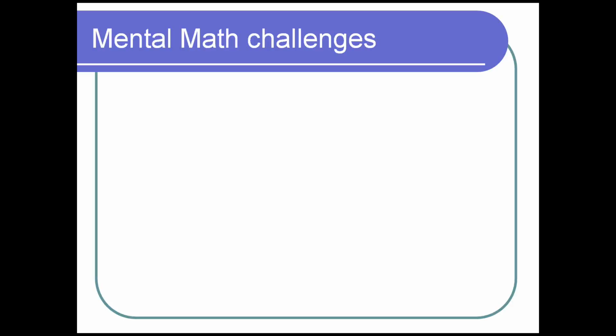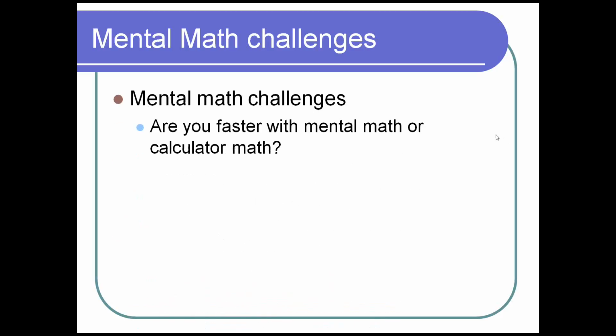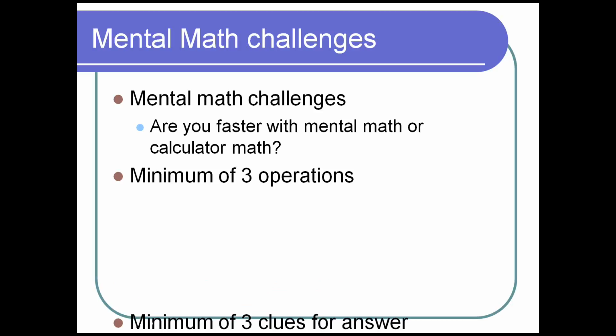And so my students started coming up with challenges. Here were some of my rules. Oh, and that's one more thing. Are you faster with mental math or with a calculator? So again, beat the calculator. Have one kid use a calculator and another use just their mental math. Don't let them write it down. When I started, it was 3 operations. Now, we're a thinking map school, so flow maps work really well with this. But again, you can start with 2 operations or 10 operations, whatever works for you.